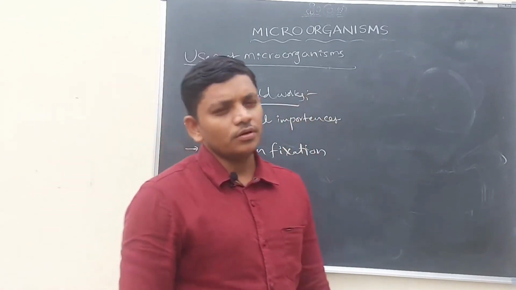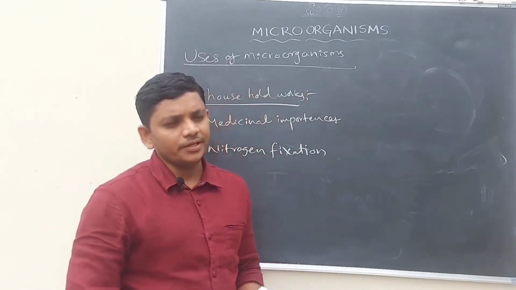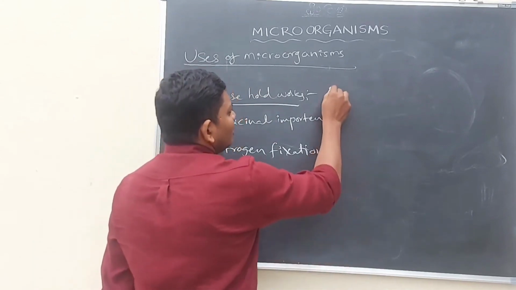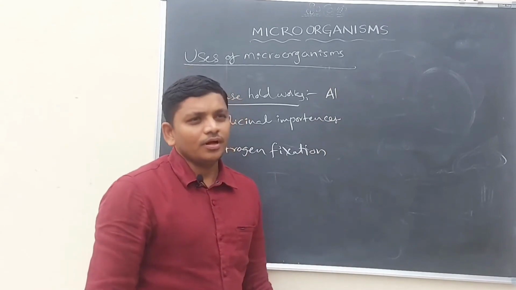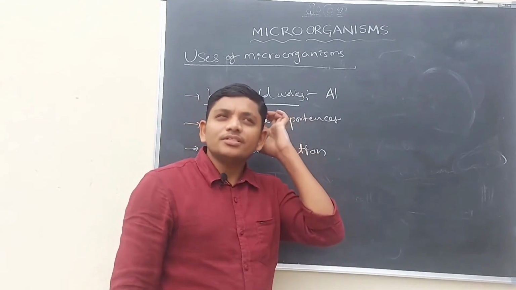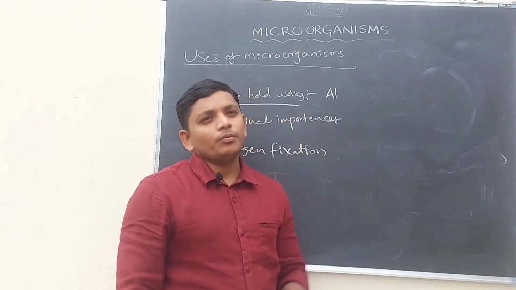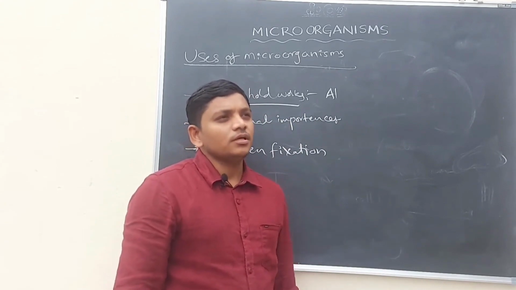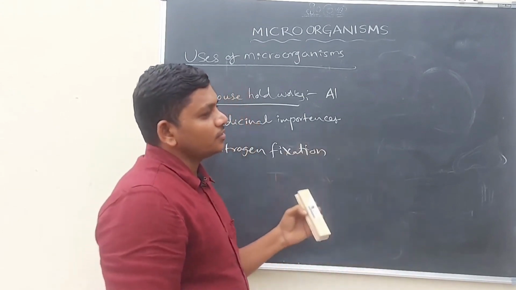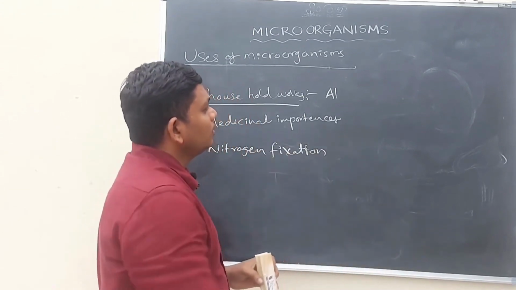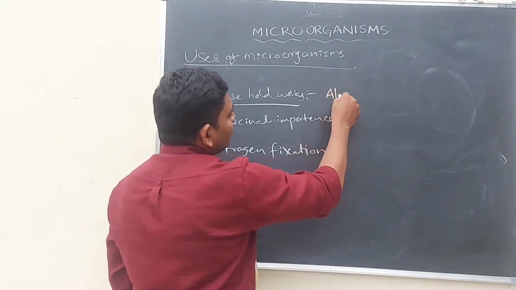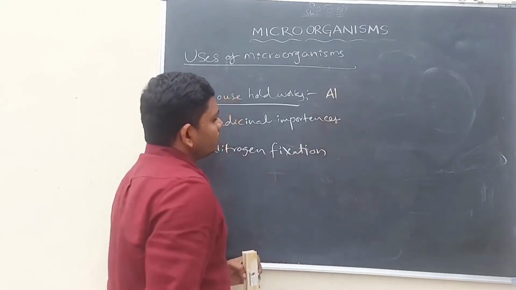Some microorganisms are generally used in preparation of idli and dosa and also preparation of alcohol. You know, alcohol is a most important thing for nowadays society. Nowadays in the society, most of the Indians, for example, 50% people are there in a village. Among them, 40% people are drinking alcohol. That is why all the industries which belong to alcohol preparation are getting more profits. So alcohol preparation is most important in our society right now.